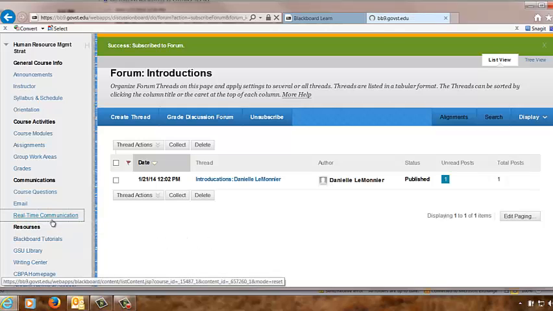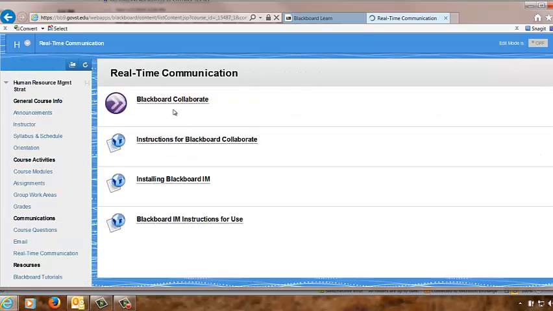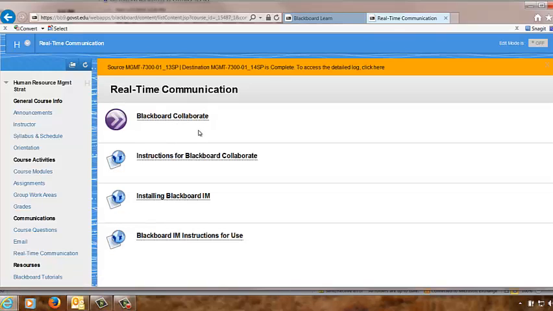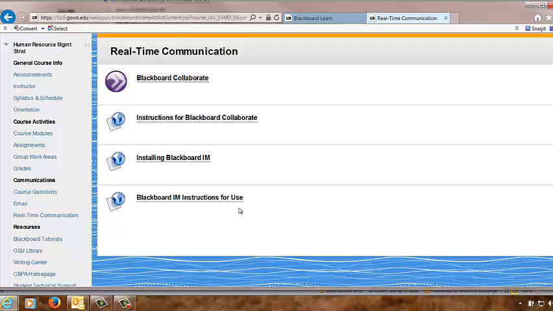We will also be using Blackboard Collaborate. This is a video teleconferencing software. We will be using this in the best practices groups, and so if you haven't used this, you'll become familiar with this. I do have some instructions posted here. I also give you some instructions for Blackboard IM. This is optional. This is software for instant messaging that you can use that will connect you to other people in your class. If people in your groups would like to use that, it's available. It's not required.